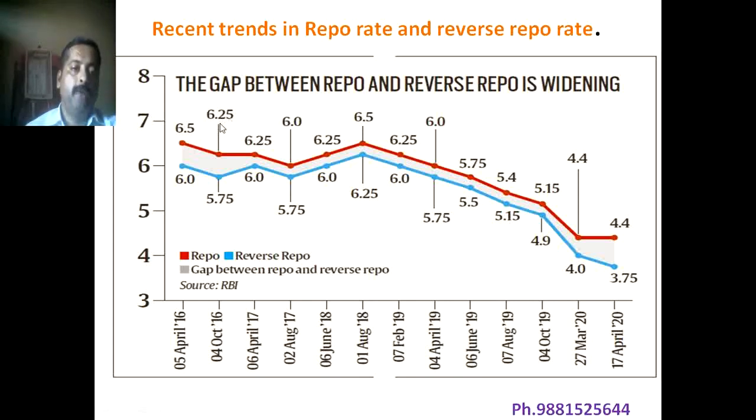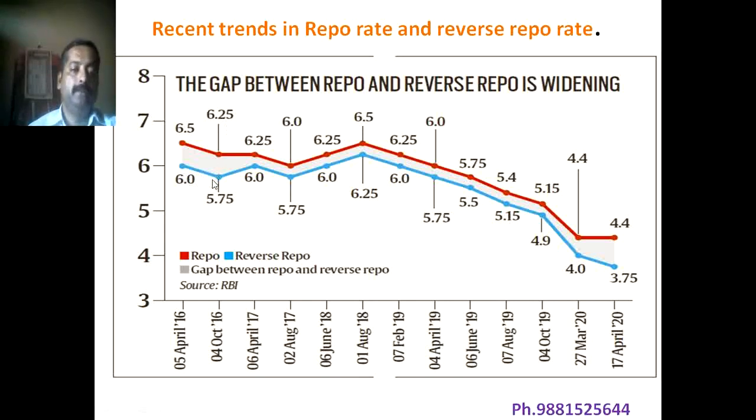Repo rate reduced by 25 basis points means it was 6.5 in April 16, and now in October 16, it is 6.25. That is, 25 plus 25 become 50, so we say the repo rate reduced by 25 basis points. We say 25 basis points, not 0.25. In the general way, we say repo rate reduced by 25 basis points.